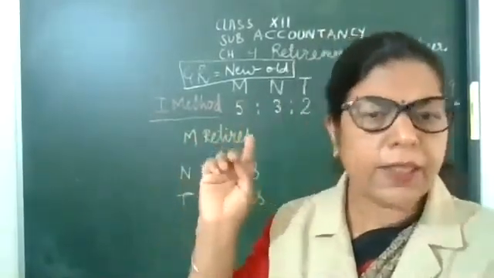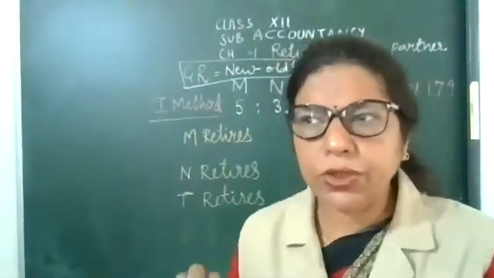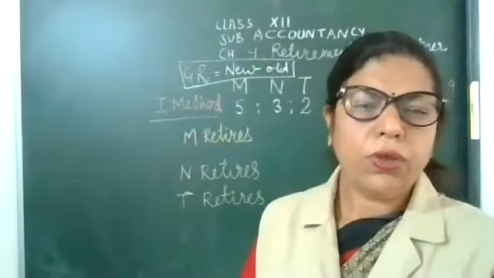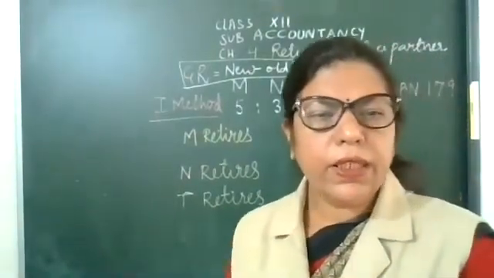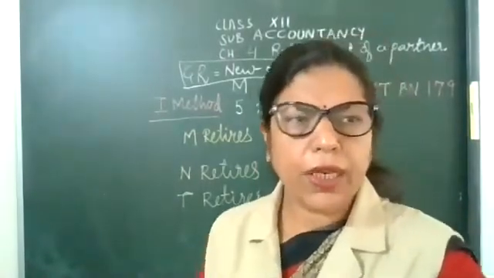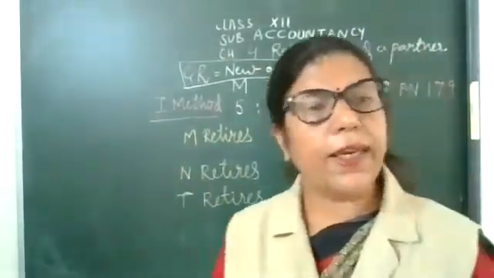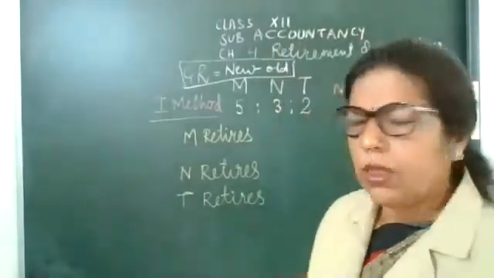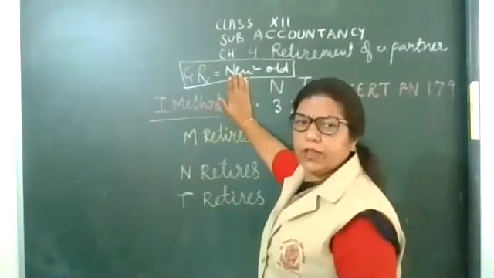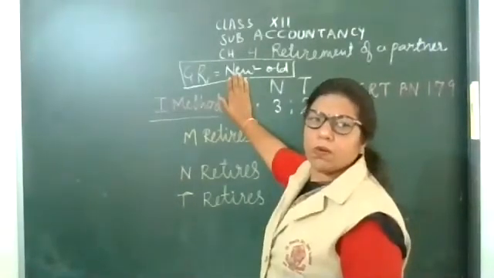Look at the board. M, N and T are the partners. Their ratio is 5:3:2. Now they said to calculate the new ratio under three conditions. First condition, M retires. If M retires, it means you will keep your hand on M. Who are the remaining partners now?